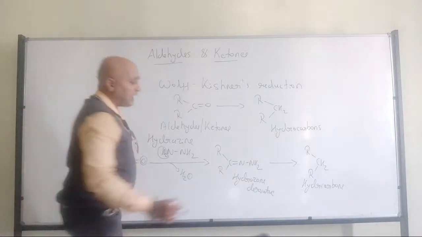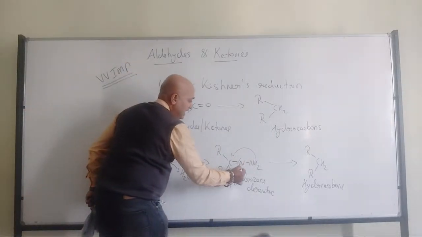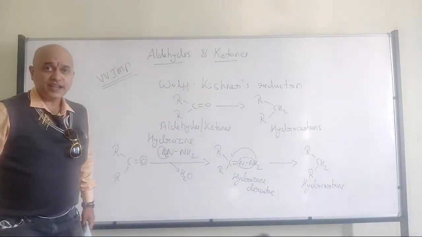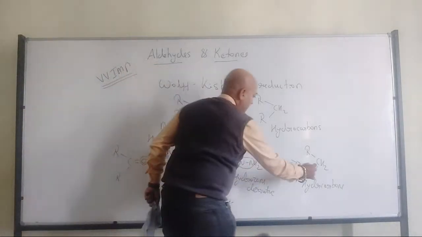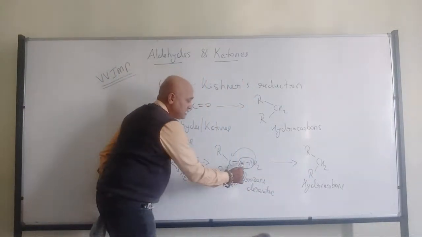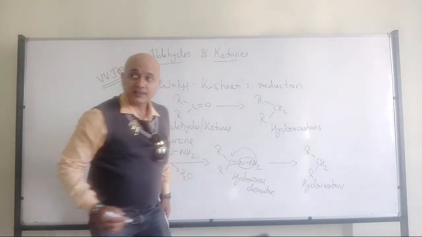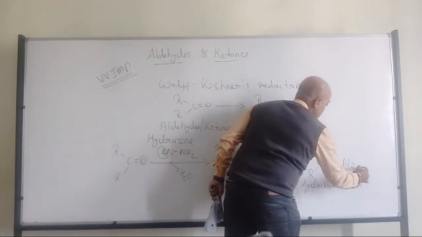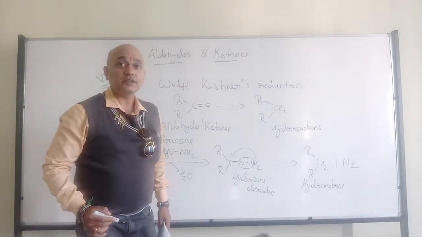Whatever H2 is there, it should come here, and these two nitrogens have to be removed. Then only are we going to get the hydrocarbons. If these two nitrogens come together, that will be nitrogen gas which will be formed.